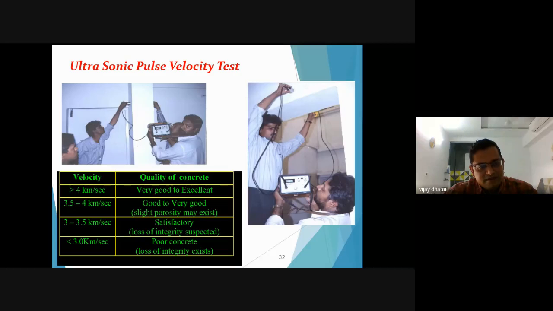If your results are less than 3 kilometers per second, then you can say your concrete is very poor, with a presence of honeycombs in the concrete. If your reading is between 3 and 3.5 kilometers per second, you can say it's a satisfactory concrete. If your result is more than 3.5, you can say your concrete is good. And if your results are more than 4 kilometers per second, then your concrete is very good and dense concrete.